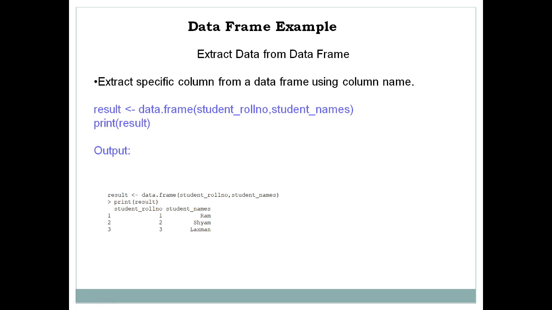So this is also possible, means you can fetch a particular column of a data frame. This is a simple example: data.frame in brackets student roll number and name. In my particular data frame, a total of 3 columns are there, but here I am fetching only 2 columns. After printing this result, I will get this output, student roll number and student name.